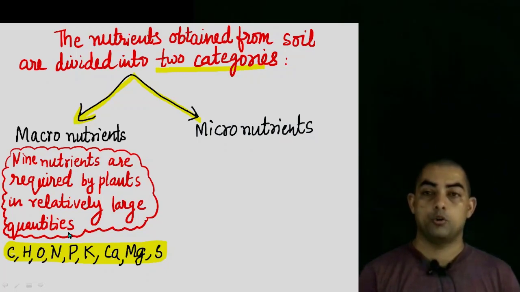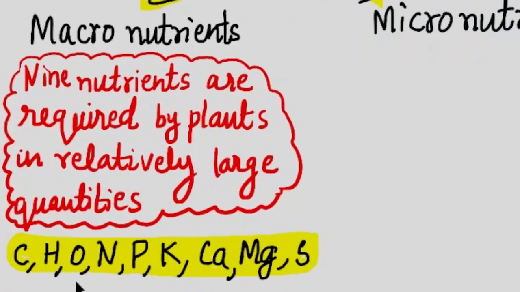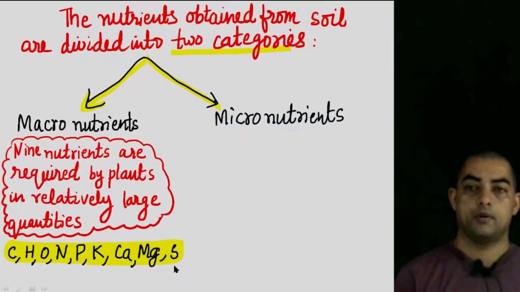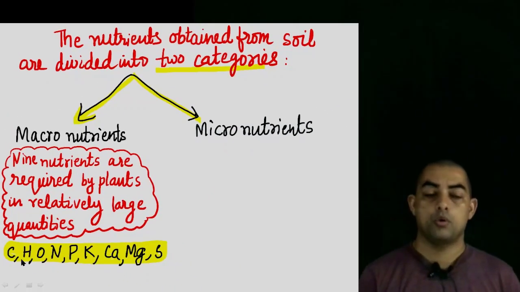Why are they called macronutrients? Because they are used in relatively large quantities by plants. And what are those? Carbon, hydrogen, oxygen, nitrogen, phosphorus, potassium, calcium, magnesium, and sulfur. So these are the macronutrients.